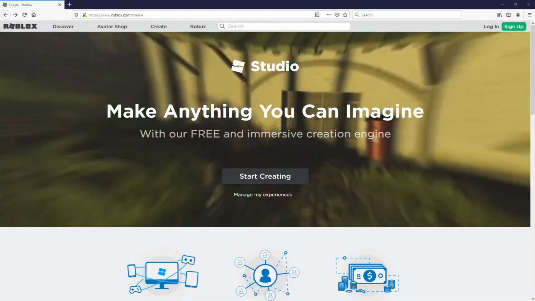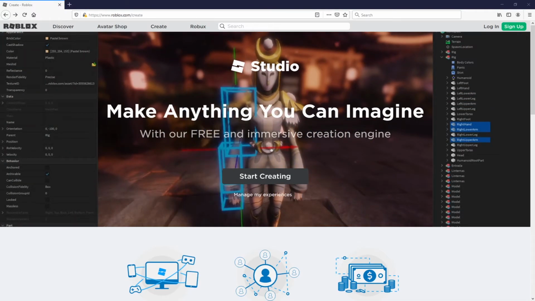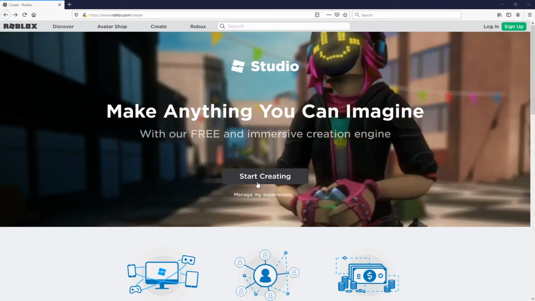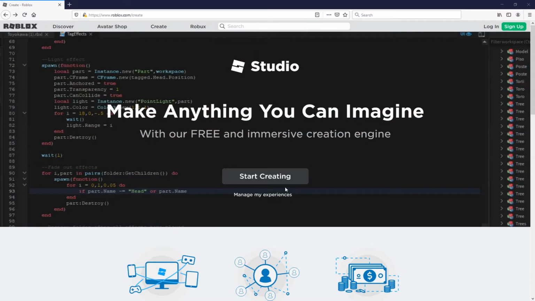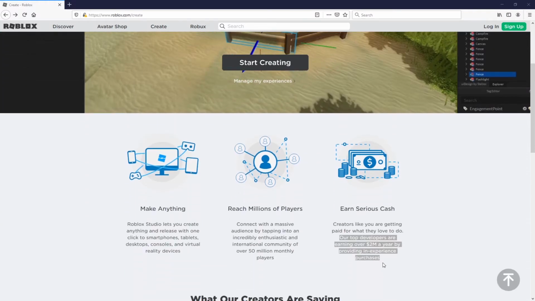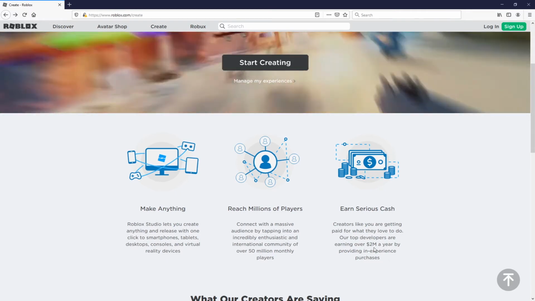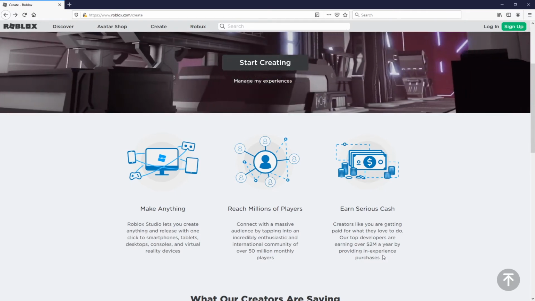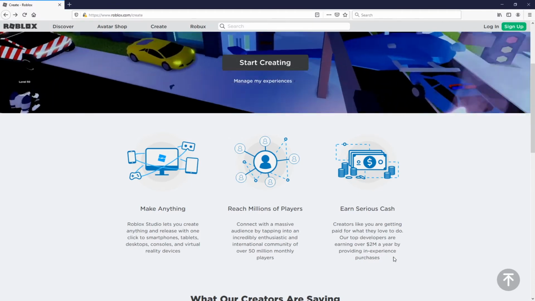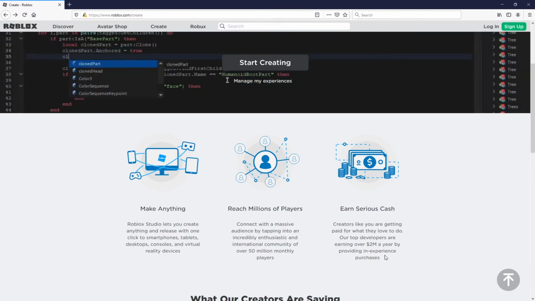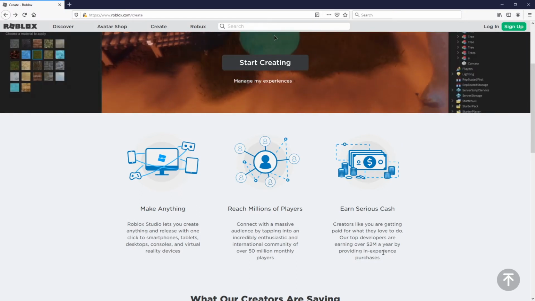All right, to get started, go ahead and go to roblox.com/create. And on this website, if you click Start Creating, it's going to actually prompt you to download the Roblox Developer Studio. And also, I just want to point out here, this is pretty crazy. This is the part that kind of pulled me in, is that they're actually saying their top developers are earning over $2 million a year because of in-experience purchases. And I've also heard that you can even make money just from people playing your game, so you don't even have to do in-app purchases as well.